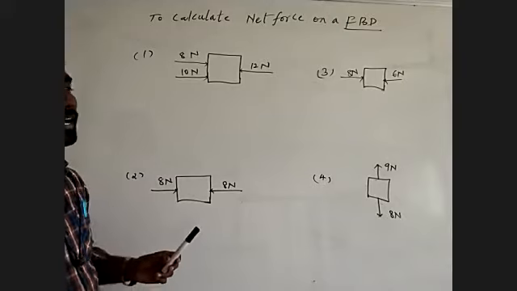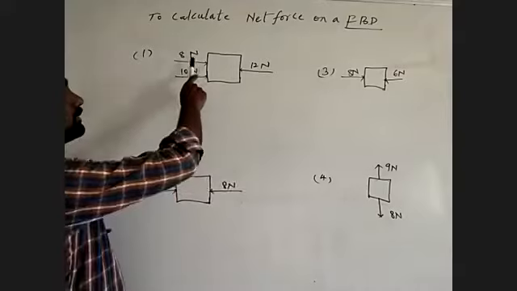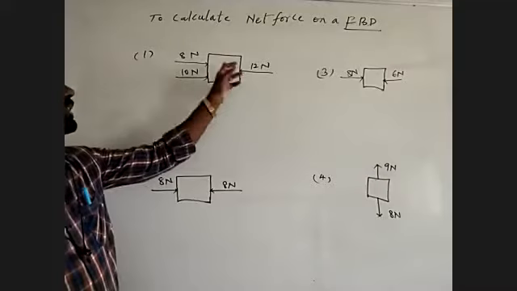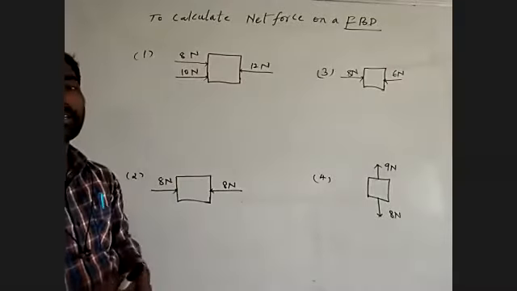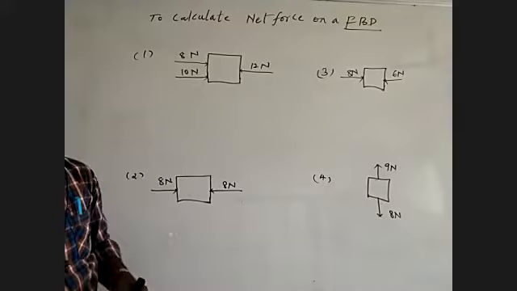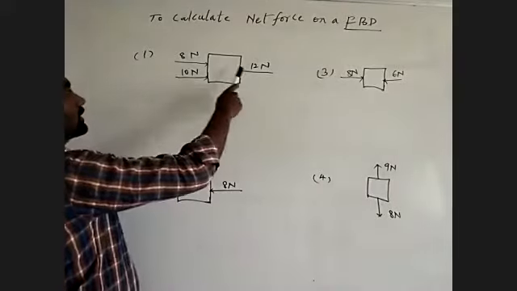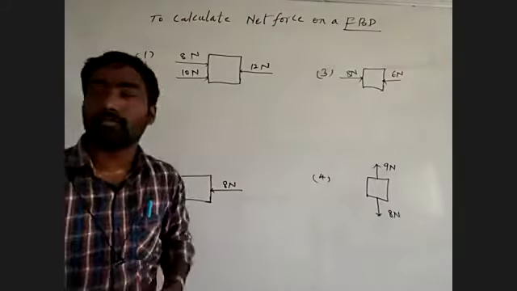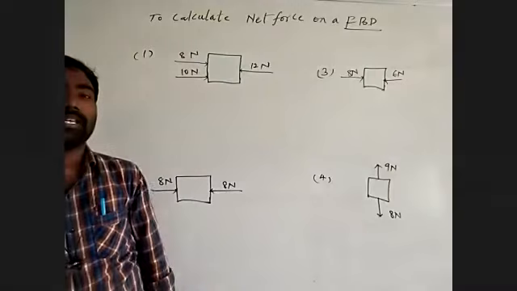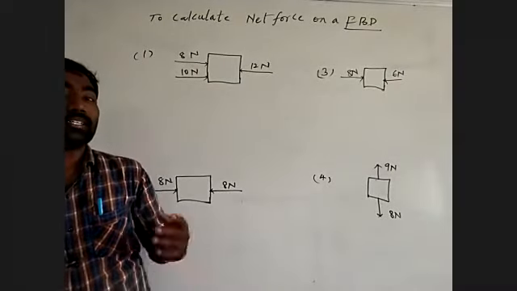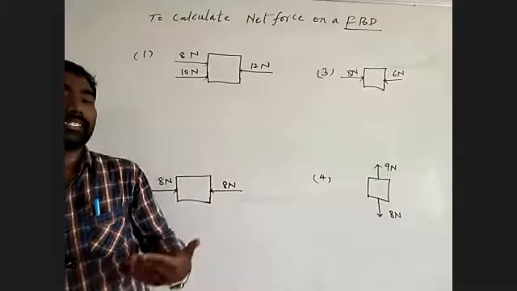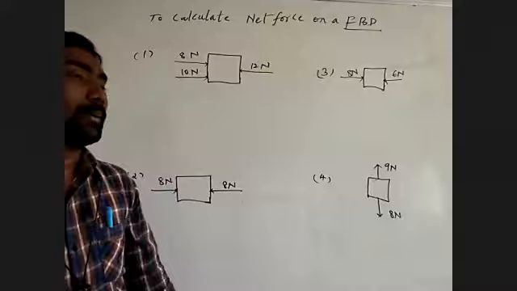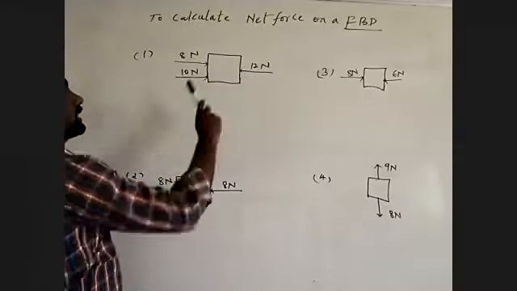Can you look at how the arrow marks are in the first free body diagram? There are three arrow marks on the body, meaning three forces are acting, because force is measured in Newton. We already calculated this in our previous class. So here three forces are acting on a single body. Before, we discussed what a free body diagram is: when two or more forces are acting on a single body at a time, that body is a free body diagram.